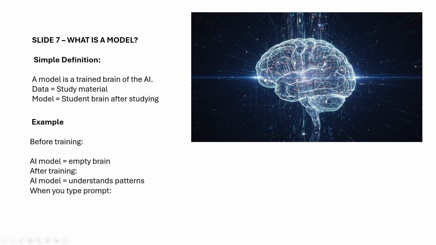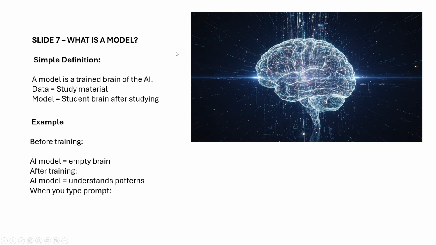And what is a model actually? The simple definition: a model is a trained brain of the AI. Like humans have a brain, in the same way AI has a brain. Data is the study material, right? The model is the student brain after studying.